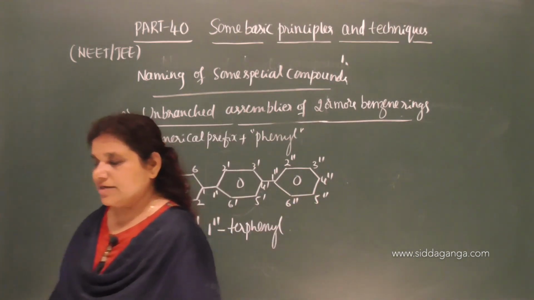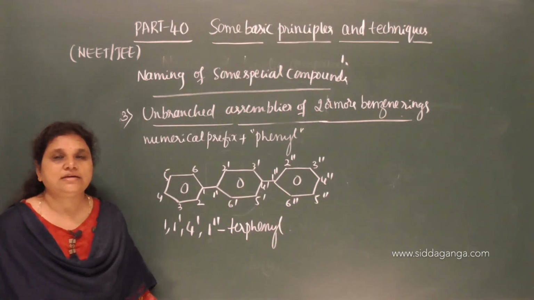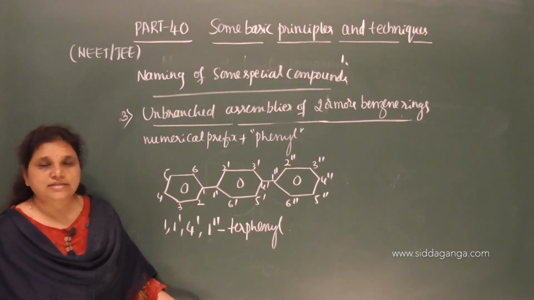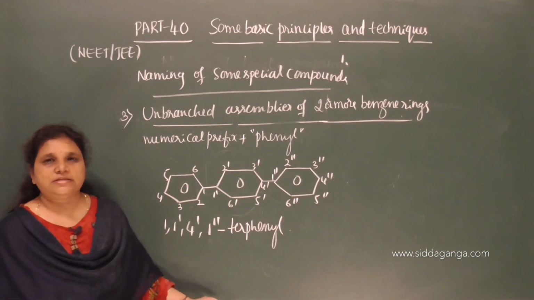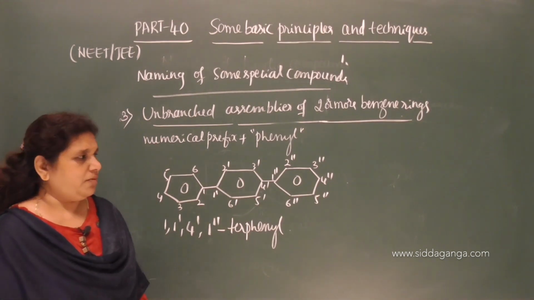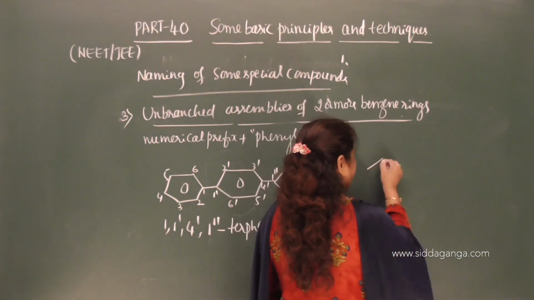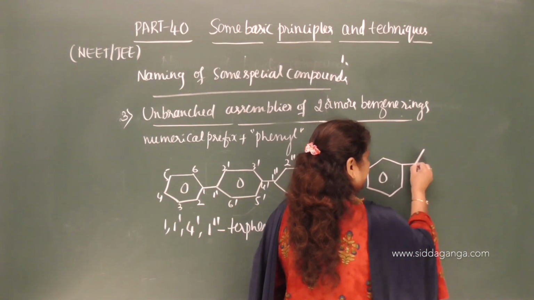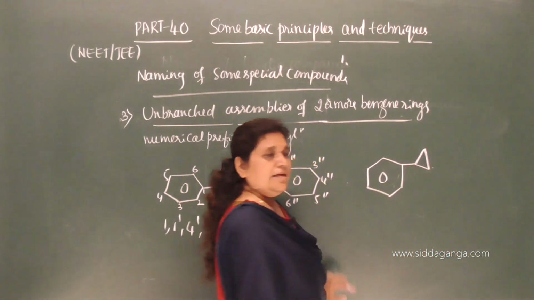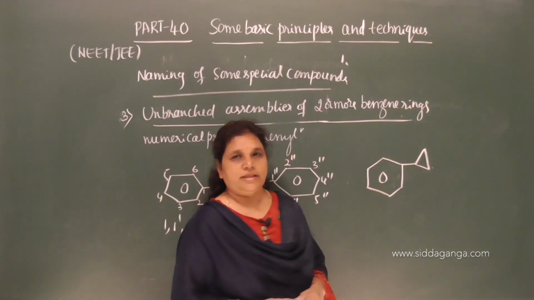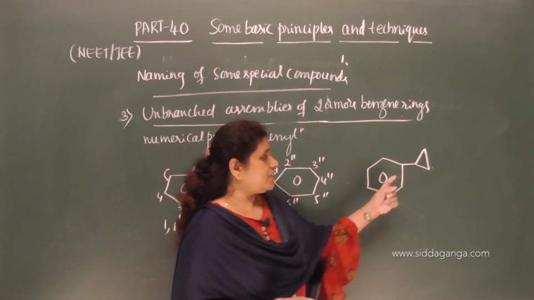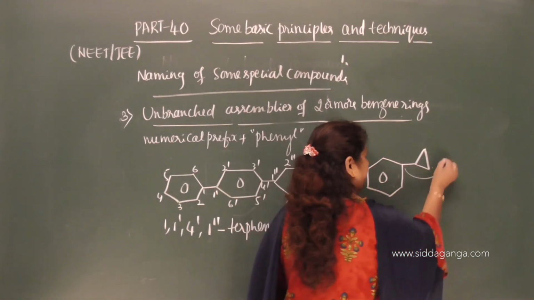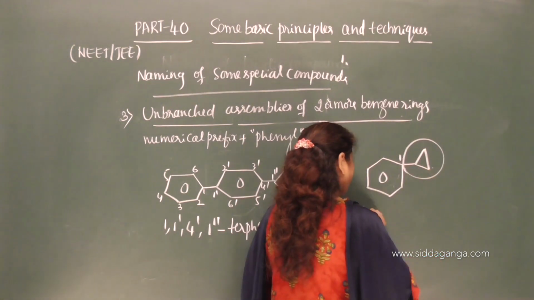These cover unbranched assemblies of two or more identical alicyclic rings, two different alicyclic rings, and two or more benzene rings. And one more I want to give: whenever an alicyclic ring is attached to the benzene ring, for example, if it is like this, then we have to treat the alicyclic ring as a substituent.